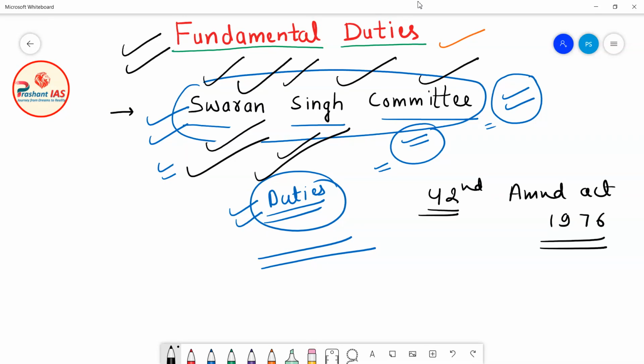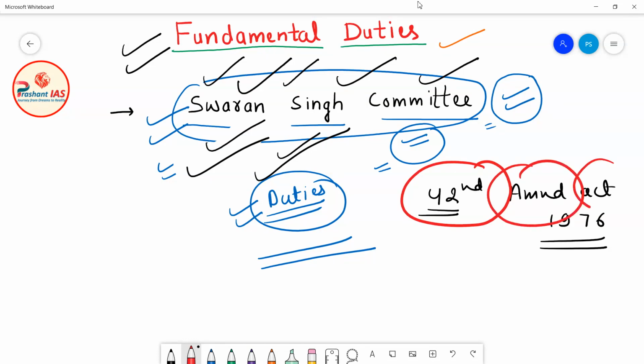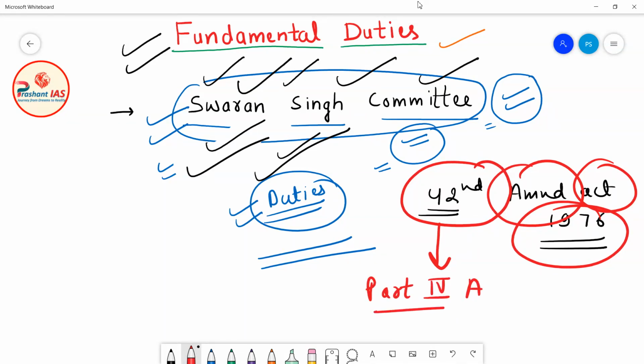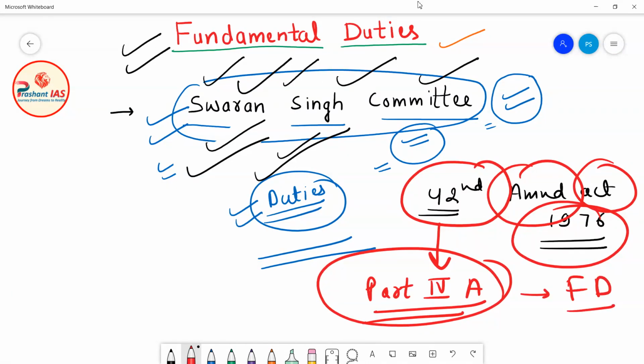Okay, so based on the recommendation of the Sardar Swarna Singh committee, what did the Parliament of India do? Parliament enacted the 42nd Constitutional Amendment Act 1976. By this Act, Parliament added a new part in the Constitution of India, and that new part was Part 4 capital A. And what was this part about? This part was about the fundamental duties of the citizens of India. So friends, now let's move forward.